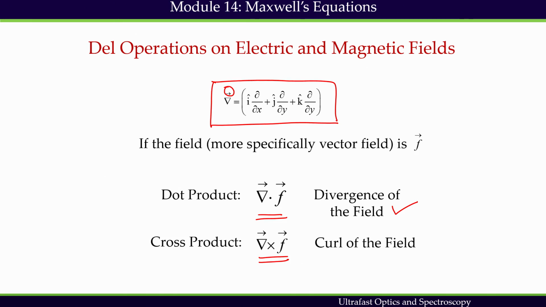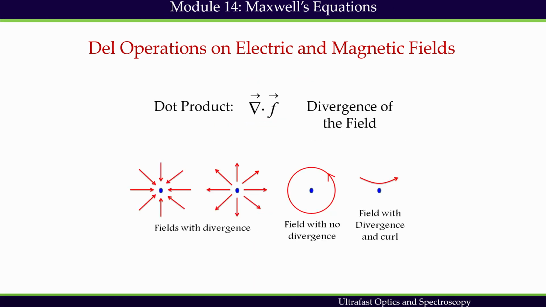First, the divergence and curl of a vector are two vector operations which can be understood geometrically by viewing a vector field as a flow of fluid. When we have a dot product with a field F, it is a measure of the field's tendency to converge towards or diverge from a point.